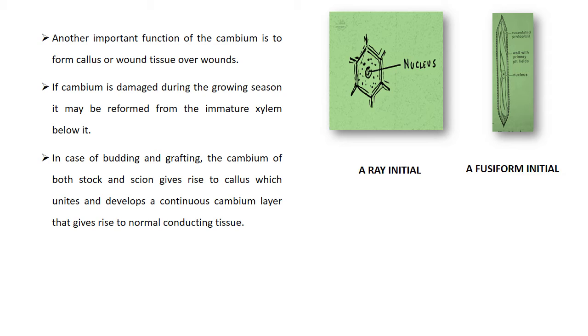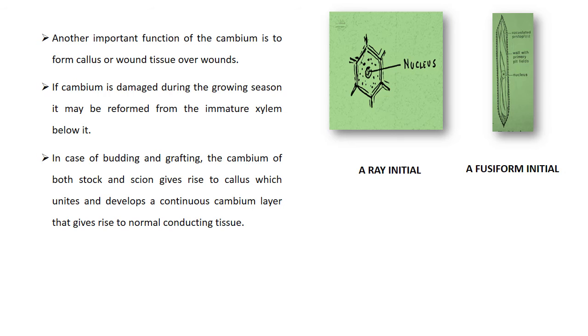Another important function of the cambium is to form callus or wound tissue around the wounds, thus sealing the wound and preventing the entry of microorganisms into the plant. If cambium is damaged during the growing season, it may be reformed from the immature xylem cells below it.